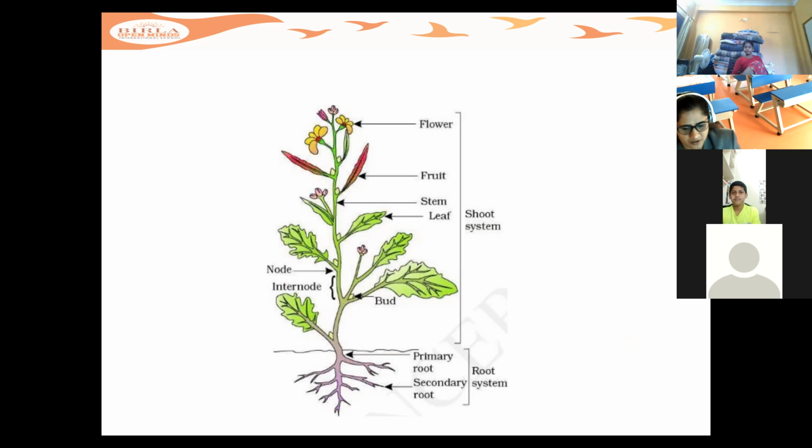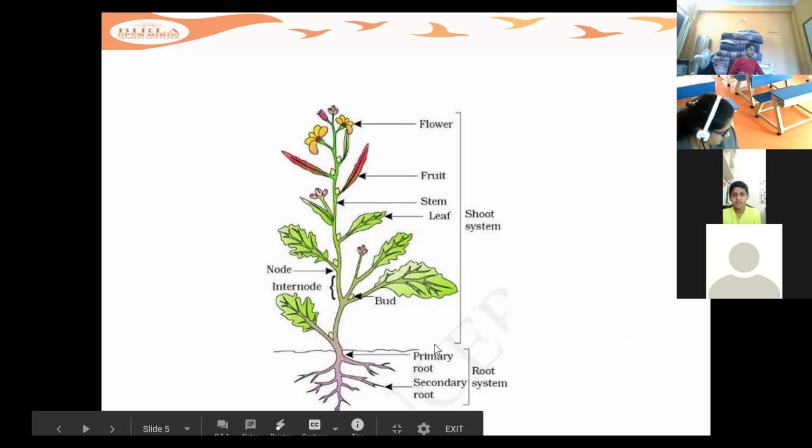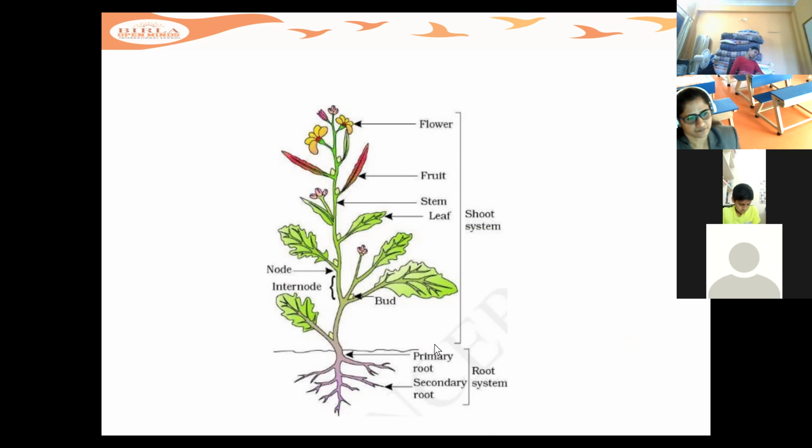Srihit, you can read about flowers. A flower is a reproductive part of a plant. Flowers vary in shape, size, and color. They are generally attractive, colorful, and scented. Flowers usually contain both androecium, the male reproductive part, and gynoecium, the female reproductive part, while some flowers may contain either of them. Okay, that's fine.